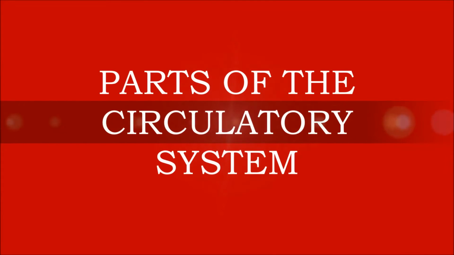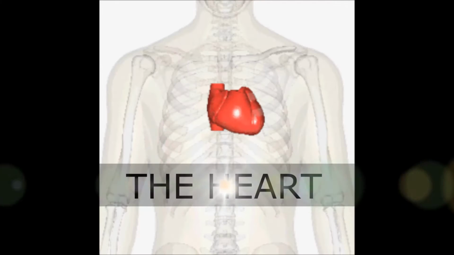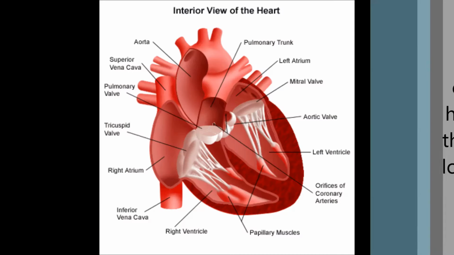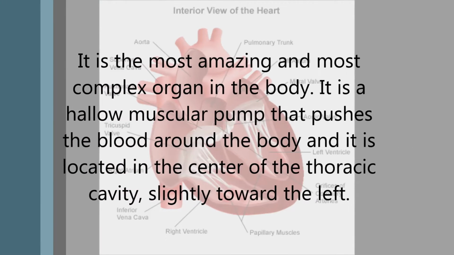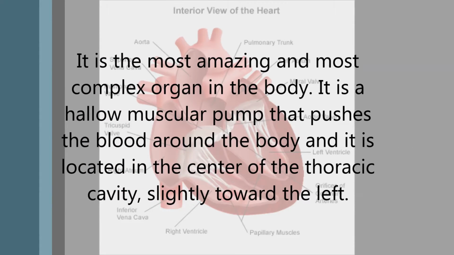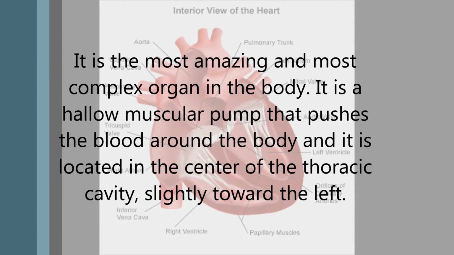The three parts of the circulatory system. First is the heart. The heart is the most amazing and most complex organ in the body. It is a hollow muscular pump that pushes blood around the body and is located in the center of the thoracic cavity, slightly toward the left.